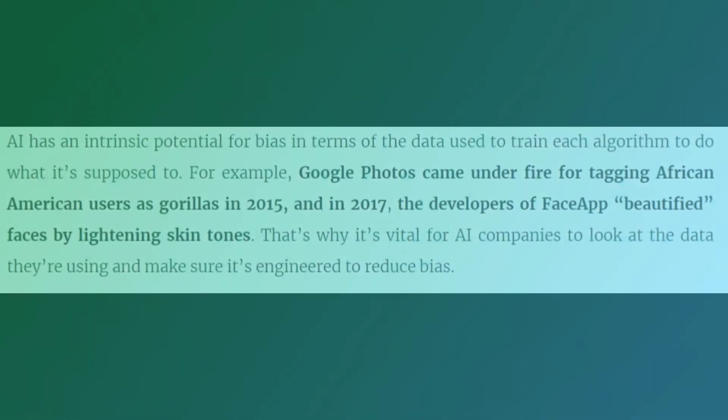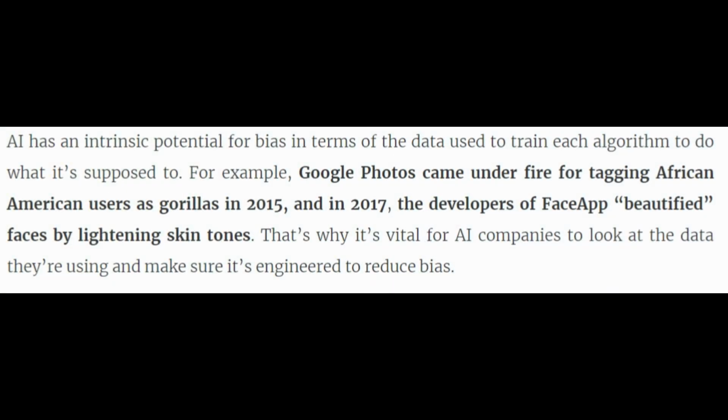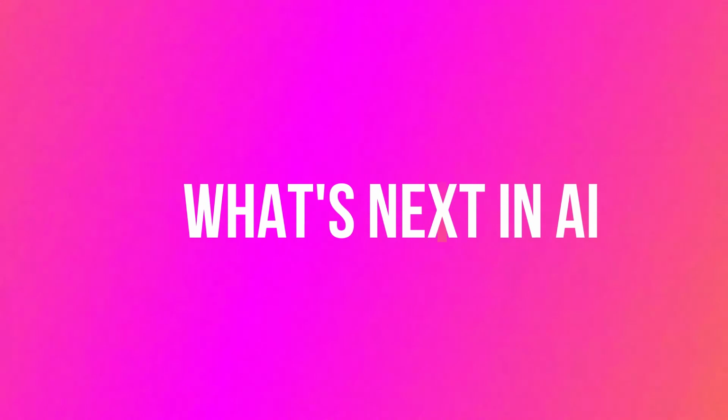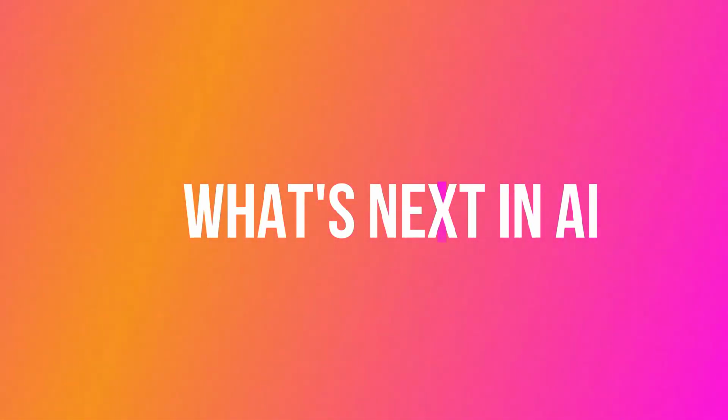AI has an intrinsic potential for bias in terms of the data used to train each algorithm to do what it is supposed to. For example, Google Photos came under fire for tagging African American users as gorillas in 2015, and in 2017, the developers of FaceApp beautified faces by lightening skin tones. That's why it's vital for AI companies to look at the data they're using and make sure it's engineered to reduce bias. Next, we are going to see what's next in artificial intelligence.